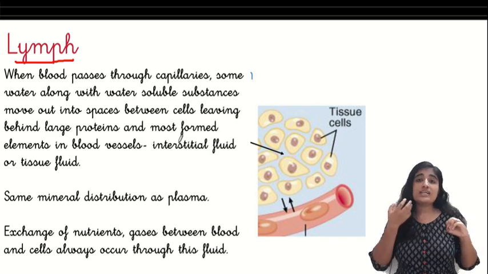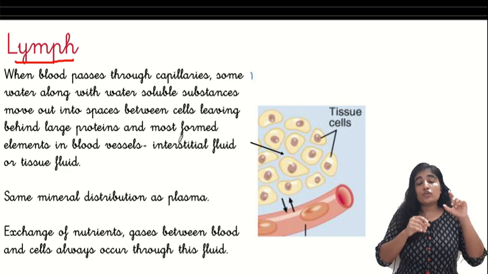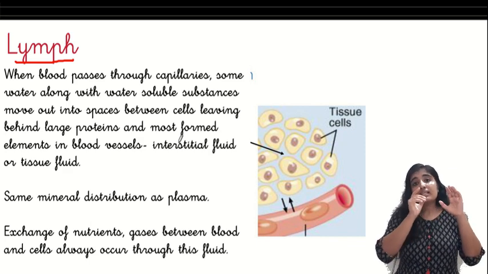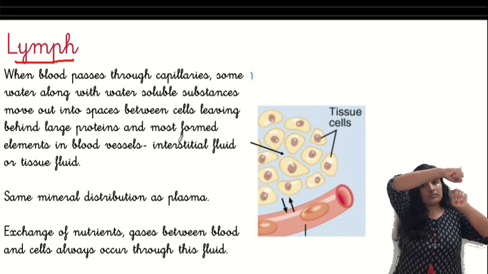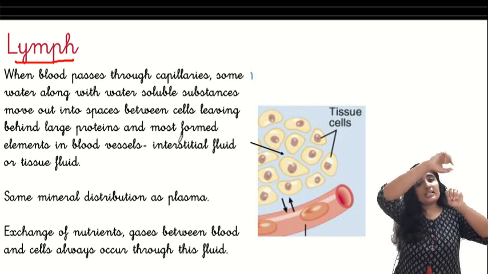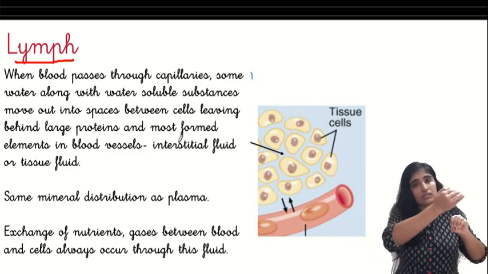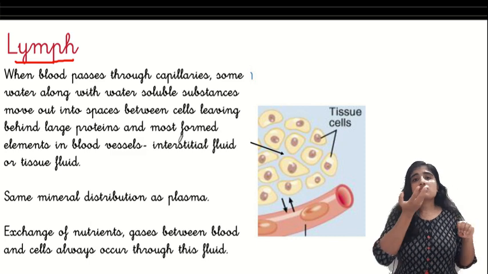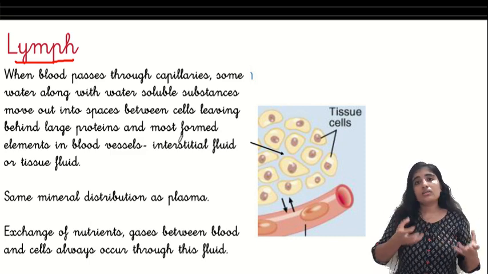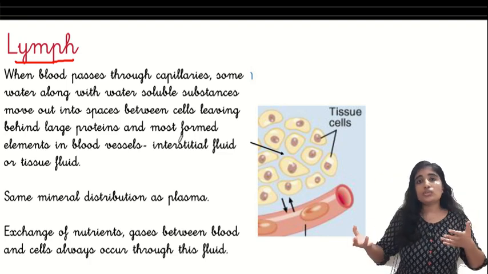So this fluid is what we discussed in the beginning. This is the interstitial fluid. It is through this interstitial fluid that the exchange of substances takes place. So this is like blood vessel, interstitial fluid, organ. It is through this fluid that the exchange of all the substances takes place between the blood and the cells. So once the exchange has taken place, where should this fluid go? It can't remain all the time in the interstitial spaces, right? The new fluid should come, this fluid should go back.